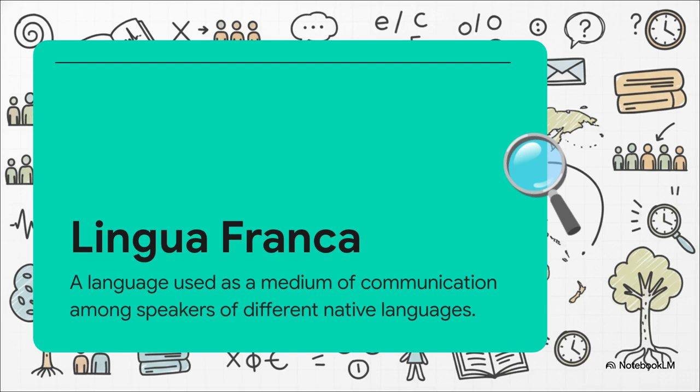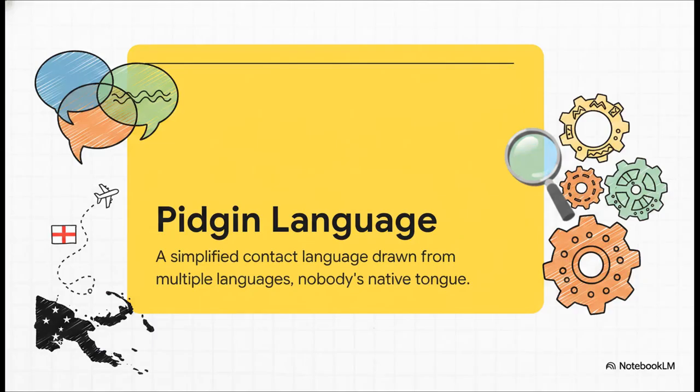Historically, Swahili played this exact role across the East African coast. And today, English acts as the dominant lingua franca for things like international aviation, science, and digital communication. But what happens in intense contact zones if there is no pre-existing shared lingua franca to fall back on? That is when a pidgin emerges.